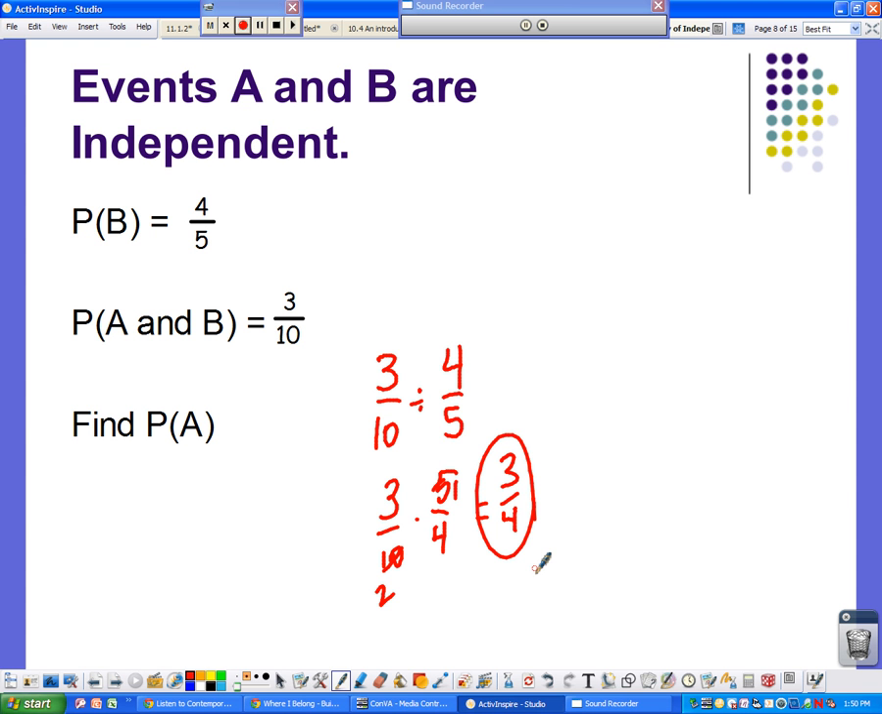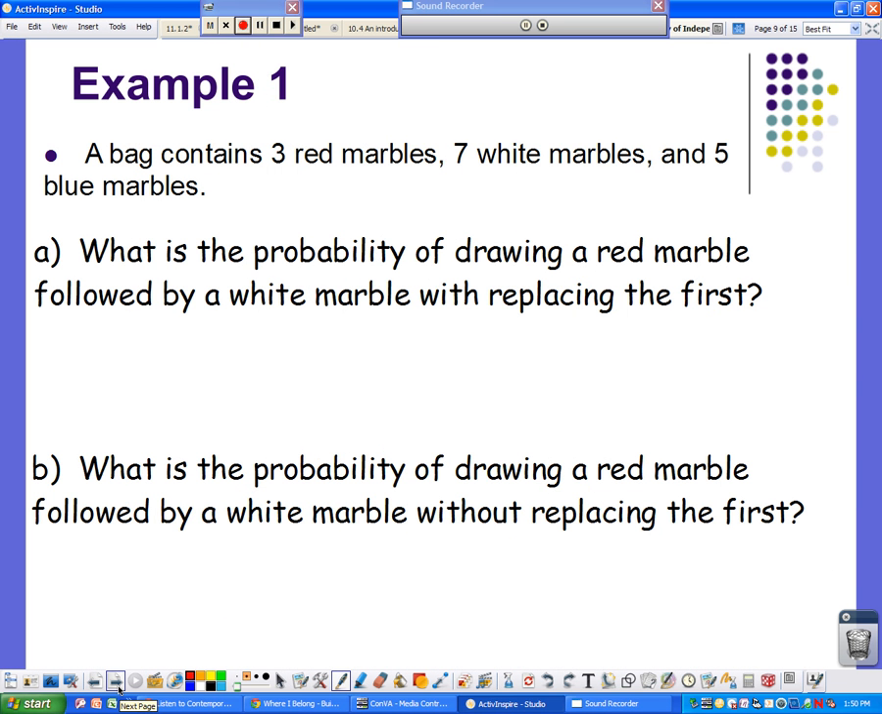Okay. All right, so let's take a look at some word problems. In example number 1, a bag contains 3 red marbles, 7 white marbles, and 5 blue marbles. Now these are actually known as dependent probability, because what happens on the second draw actually does depend on what we did on the first draw.